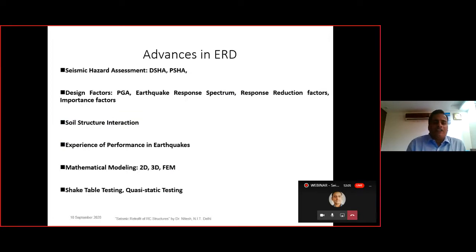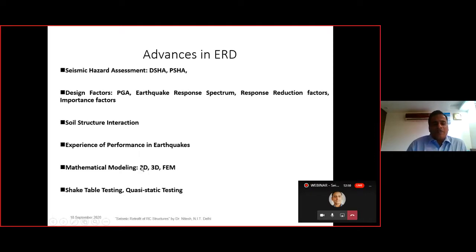Then we have advances in the ERD. Some of these advances are deterministic seismic hazard analysis and probabilistic seismic hazard analysis, which we perform in order to calculate the exact seismic hazard. Then we have the design factors: PGA, earthquake response spectrum, response reduction factor, and importance factor. Then soil structure interaction is one of the advances, as well as experiences of performance in earthquakes. Then we can do mathematical modeling, that is FE modeling, 3D modeling. 2D modeling is now outdated, but obviously it is also a very important and effective way to do the analysis, that is the 2D analysis.